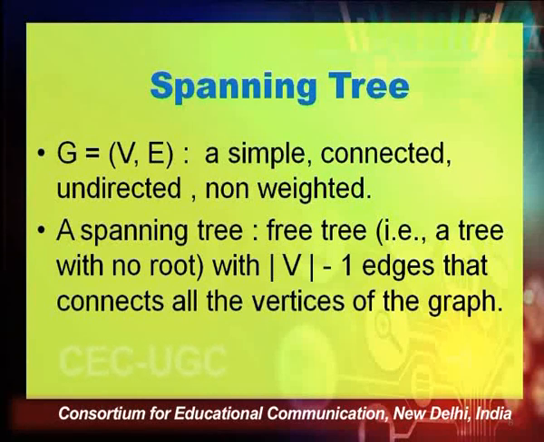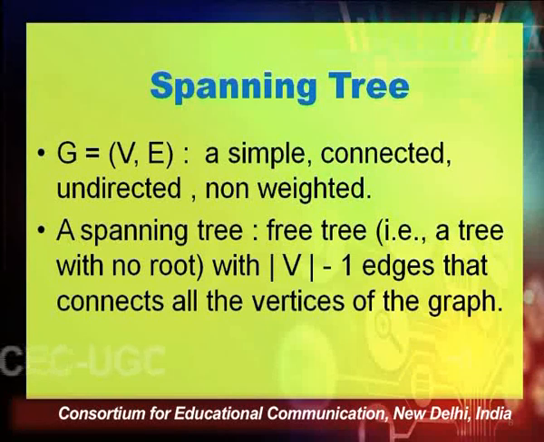A spanning tree, we can say, is a tree without any root. Basically it is called a free tree, and it has V-1 edges that connect all the vertices of the graph. So in the spanning tree, all the vertices present in the graph will be there, but the number of edges will be V-1.